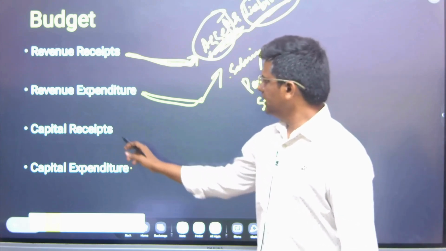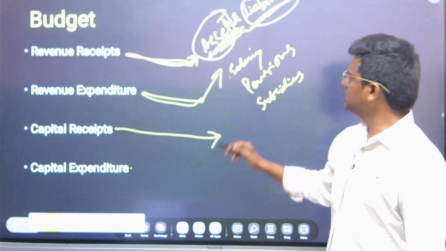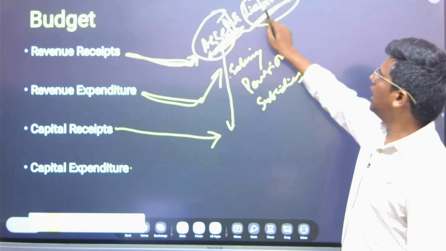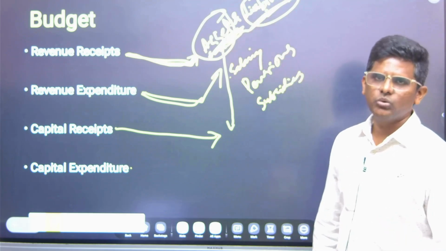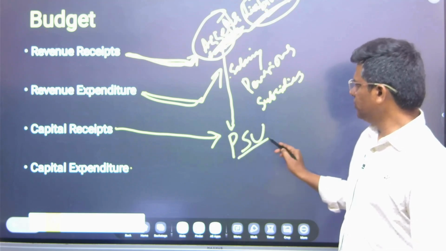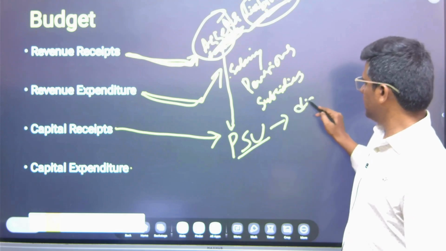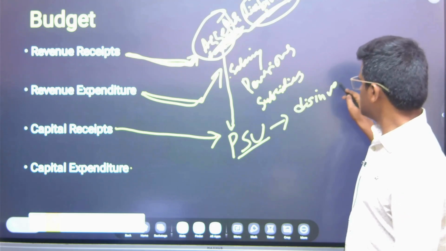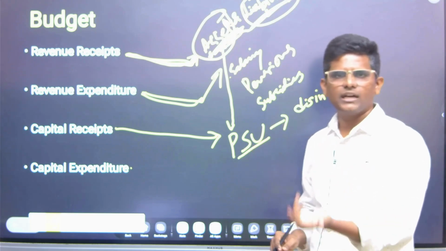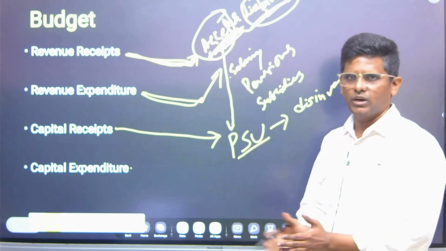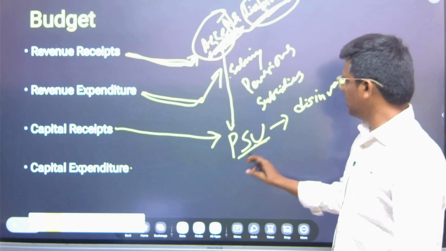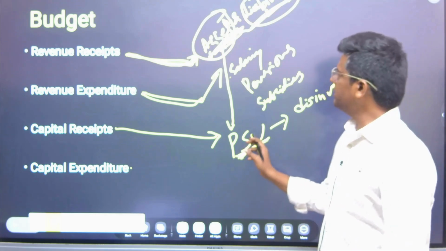So in capital receipts, what happens is we get money by selling the assets or by creating a liability. What do you mean by that? Suppose we have a PSU, a public sector undertaking, and we do disinvestment in it. Government owns this PSU and it sells part of the ownership to the public or to one person. A strategic investor can also buy. So now government ownership is reduced, but it got money.